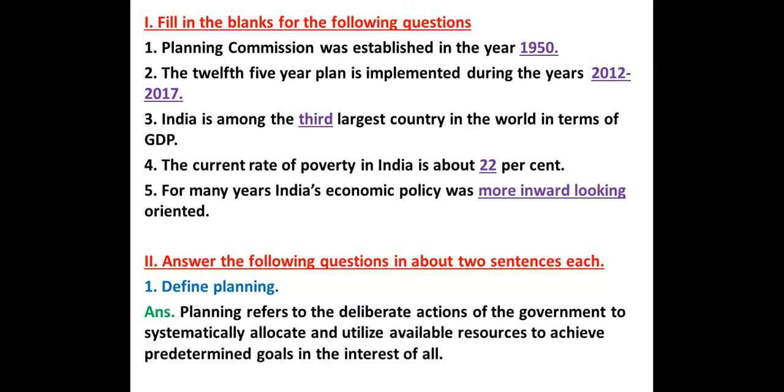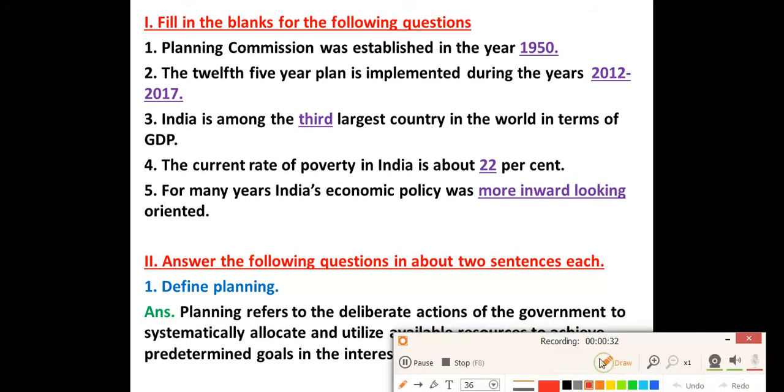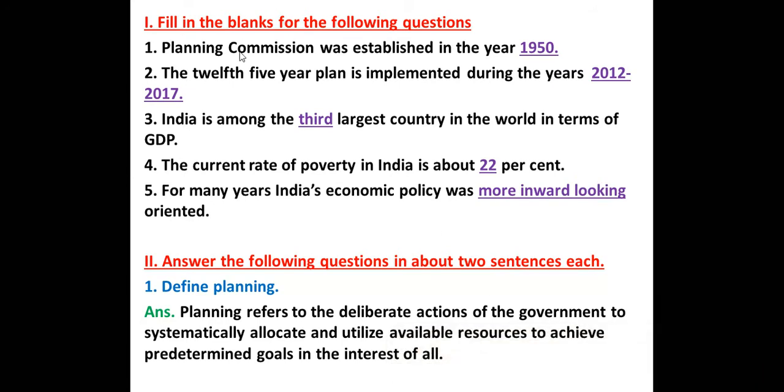First, we will discuss the fill in the blanks which are given in this chapter. The first question is: Planning Commission was established in the year dash. It was established in the year 1950. Second question: the 12th five-year plan is implemented during the year dash. It was implemented between the years 2012 to 2017, that you have to remember.